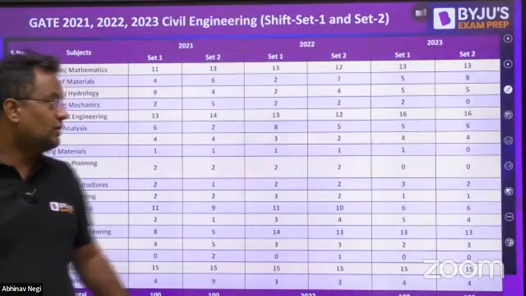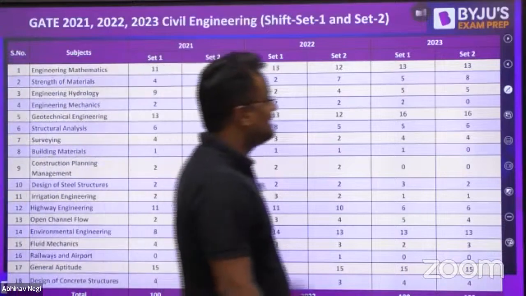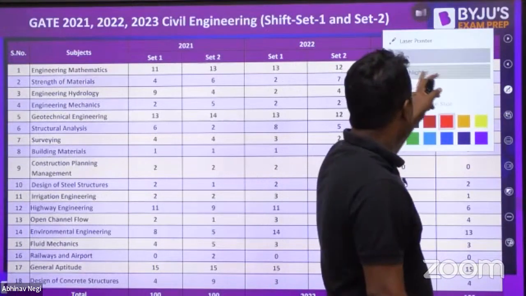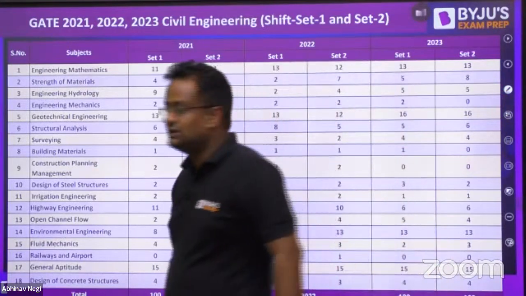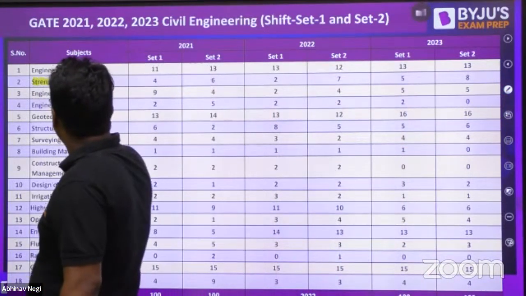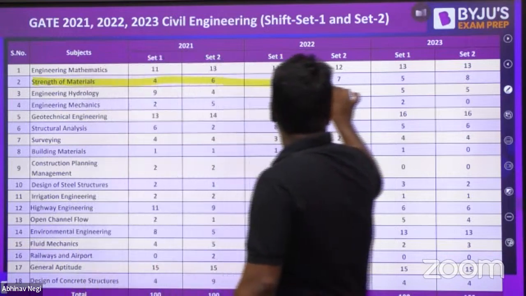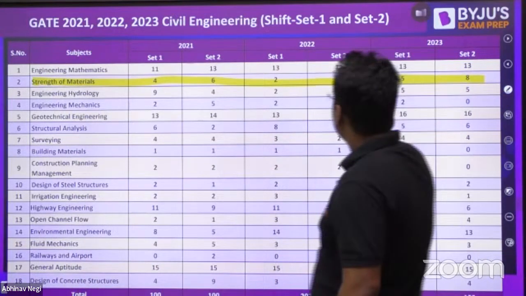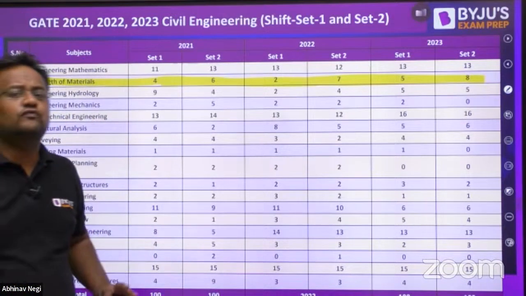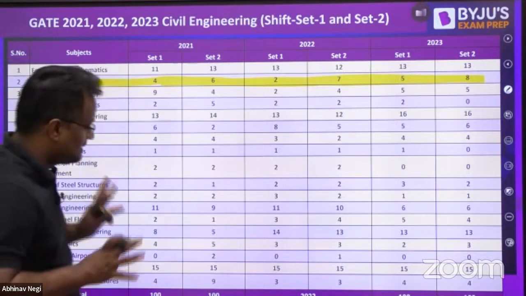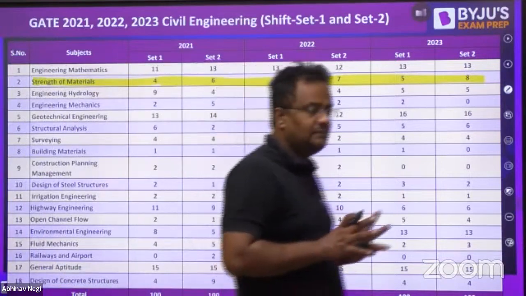Before we start the paper, one by one we'll be going 2019, then 2020, then 21, then 22 and 23. Let me tell you about the strength of material weightage in the last 3 years. The number of marks in strength of material is around 5 to 6. On average, you can say 5 to 6 marks of questions will be asked.